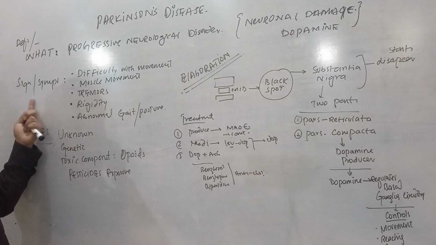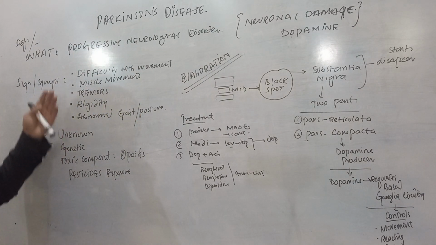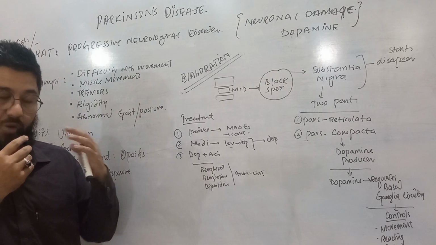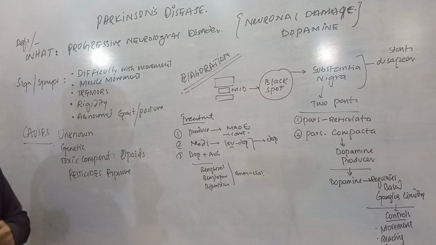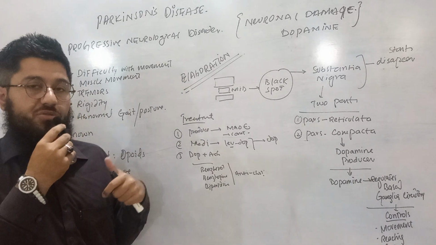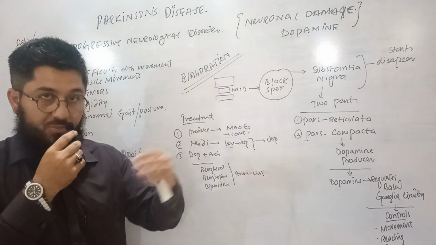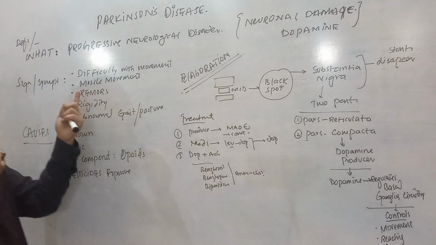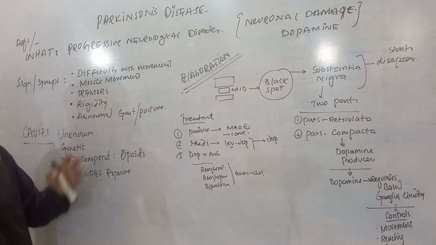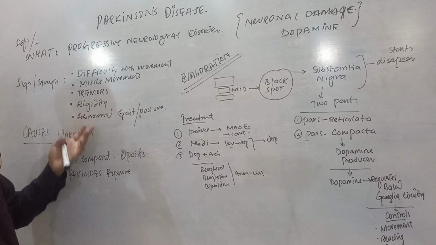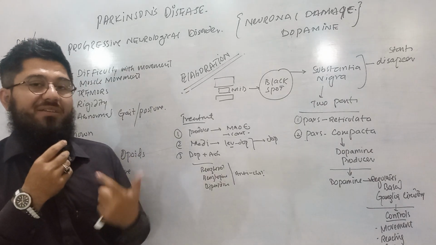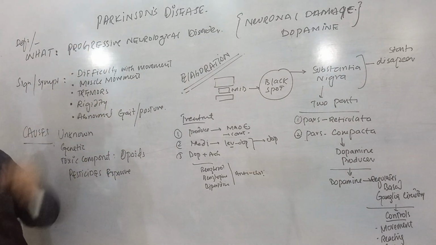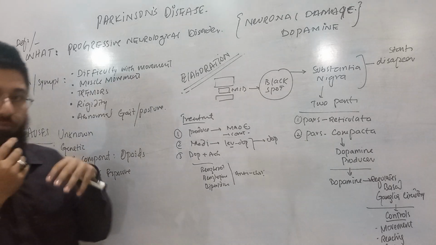Coming to the next point, the signs and symptoms. Very simple: difficulty with movement. It is the very beginning, the very common type. A person is not able to initiate the movement, to continue the movement, or to maintain the movement. Muscle movement is disturbed. Rigidity is seen, tremors are seen, and abnormal gait or posture. A person cannot maintain the proper gait and proper posture. So this is all about the movement disorder. Parkinson's disease is concerned with movement disorder.